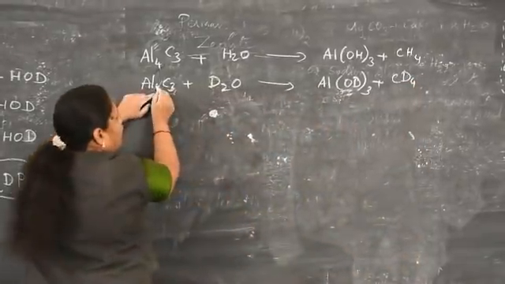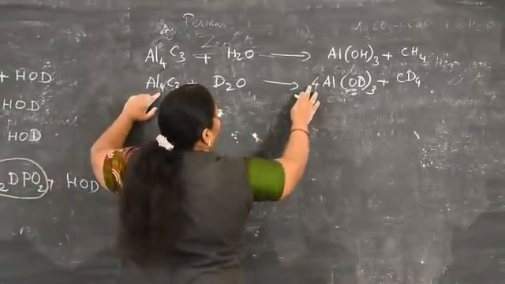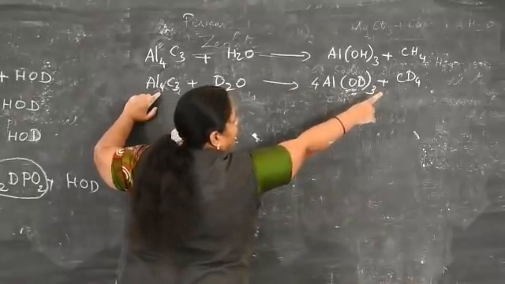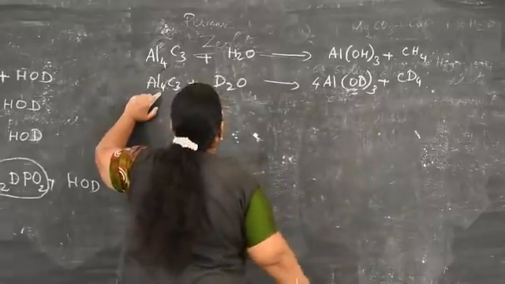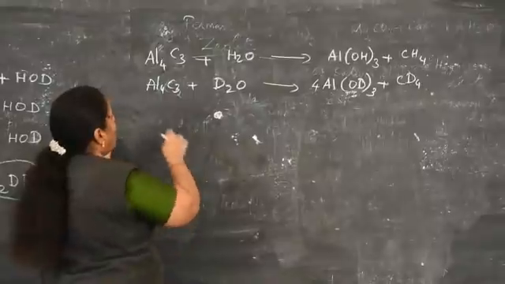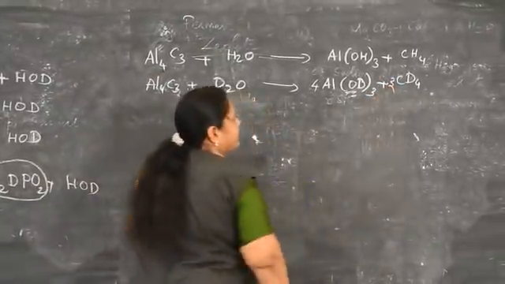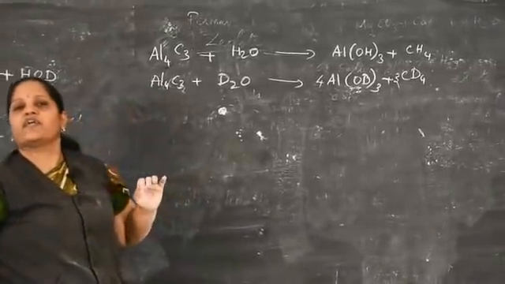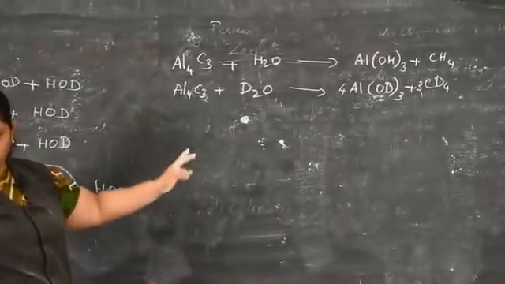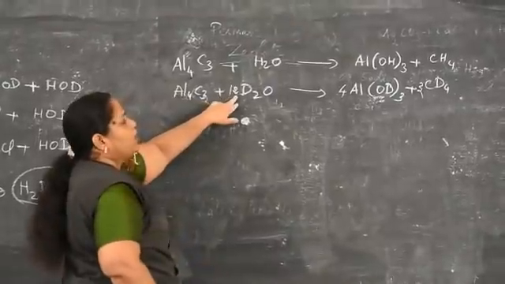Here 4 aluminum is present, that's why I put 4 aluminum. 4 aluminum means 4 threes are 12, there also 4, 12 plus 4 is 16. That's why you balance the carbon. How many carbons are present? 3 carbons are present, that's why I write 3 here. So the product is 4 and 3. That's why the D2O available is 12.